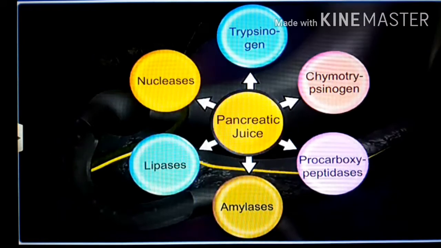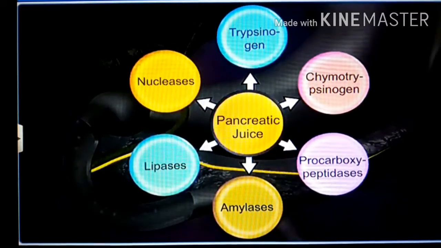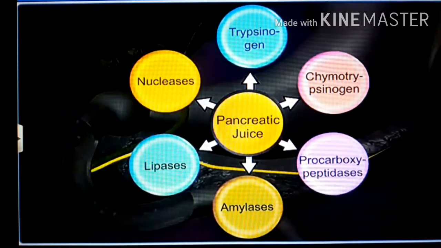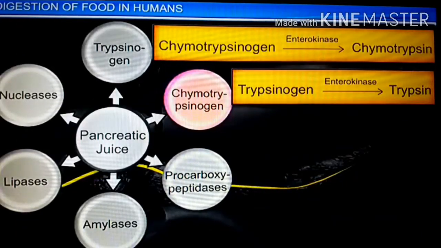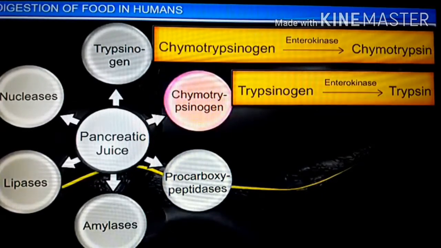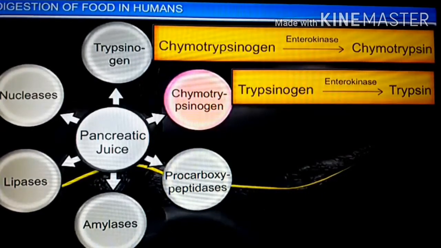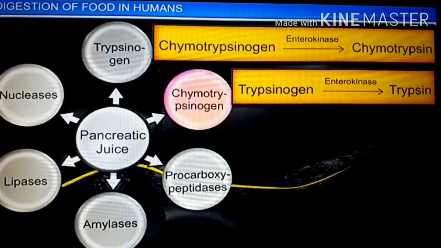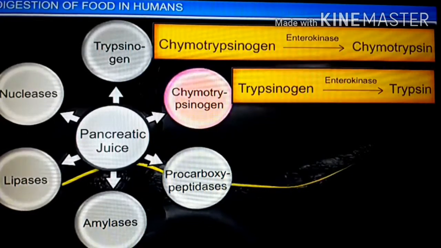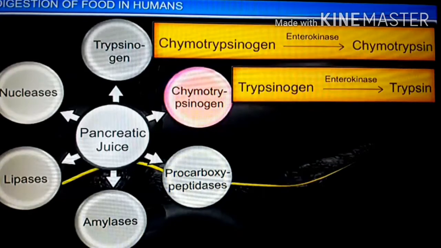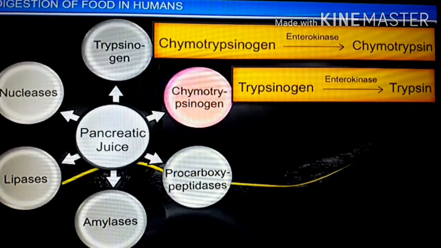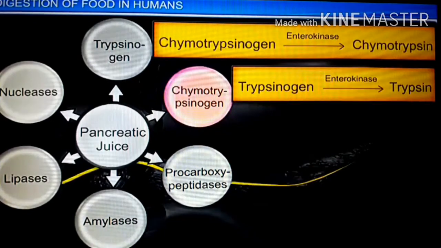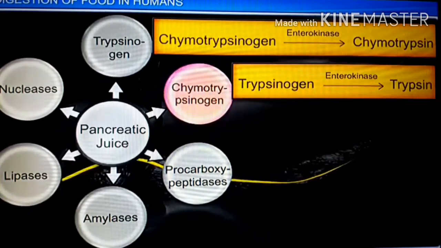Because all these enzymes are in inactive forms. How do these enzymes convert into active enzymes? So look at the second stage. The enzymes chymotrypsinogen and trypsinogen can convert into active forms in the presence of enterokinase. This enzyme enterokinase is secreted from the intestinal mucosa. So chymotrypsinogen is converted into chymotrypsin and trypsinogen is converted into trypsin in the presence of enterokinase.